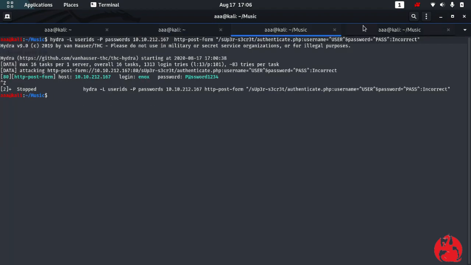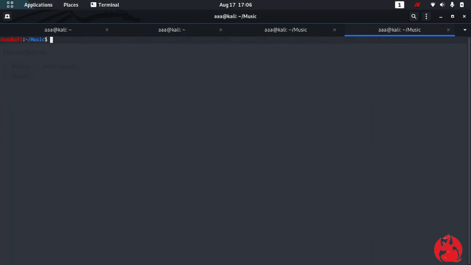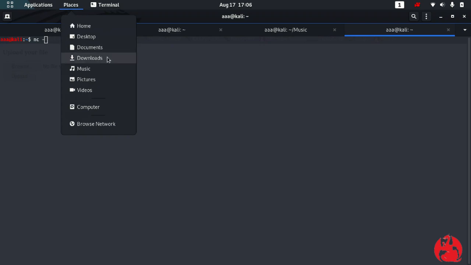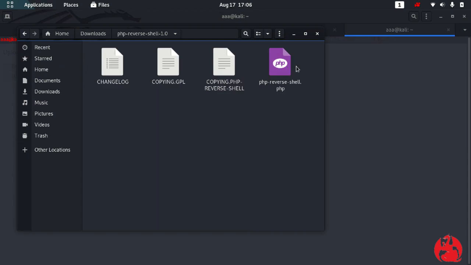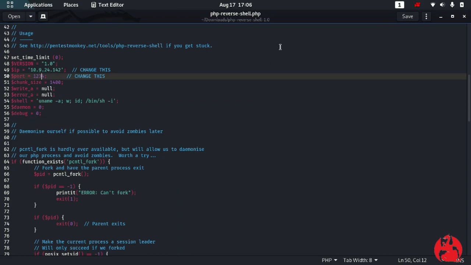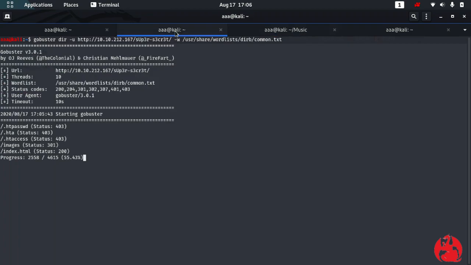Okay, so this will actually give us a reverse netcat listener. So let me start the netcat listener, and on which port will it give me? Let's see that as well. So it will give me a reverse shell on port 1234. So I need to start my netcat at 1234. Now I'm listening and I'm waiting for the connection.